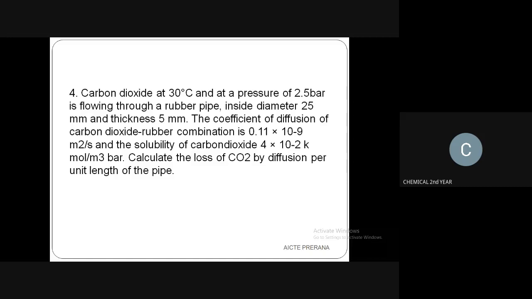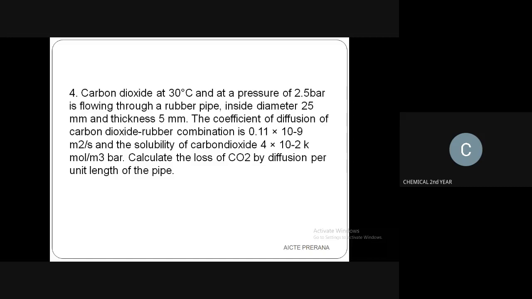Okay. What they have mentioned here is carbon dioxide at 30 degrees Celsius and at a pressure of 2.5 bar is flowing through a rubber pipe. Consider a rubber pipe. In that rubber pipe, carbon dioxide at 30 degrees Celsius and pressure of 2.5 bar will be passing through the rubber pipe, which has an inside diameter of 25 mm and the thickness will be considered as 5 mm.